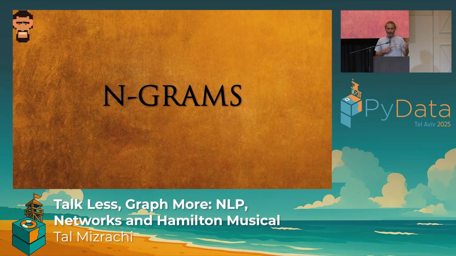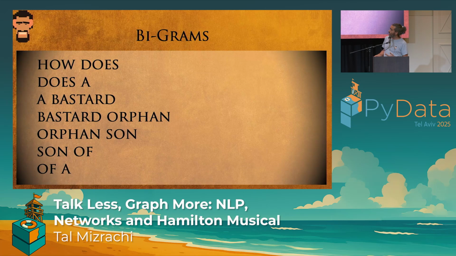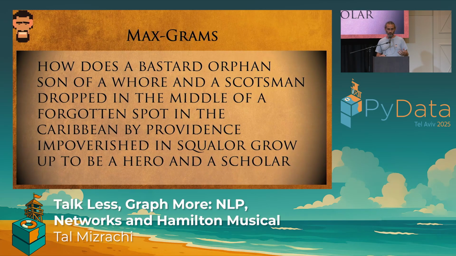N-grams. N from number, grams from the Greek word gramma, which is something that is written. It's a method to capture needed context in a document, right? So if we break the first line into unigrams, we get how, does, a, bastard, etc. And taking bigrams is going to be how does, does a, a bastard, bastard orphan, etc. Now, this is a musical, and we want to capture the full context, so we're going to use something a bit different. We're going to use maxgrams, which is the longest contiguous word sequence, okay?